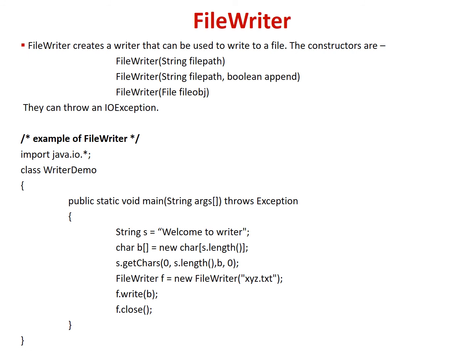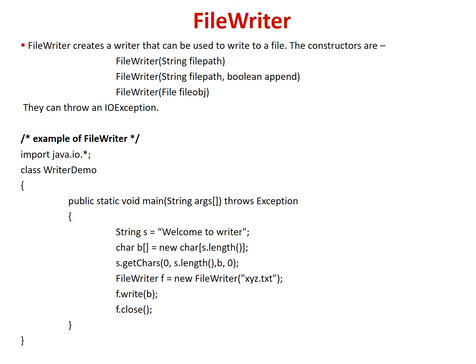Now the next class is the FileWriter class. FileWriter creates a writer that can be used to write to a file. The constructors are: the first constructor is with one string parameter which gives the path of the file. Second is the constructor with two parameters.